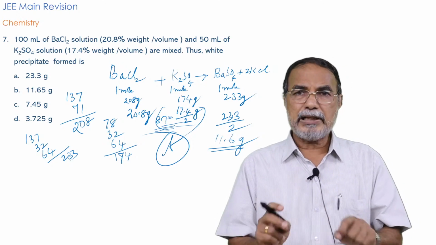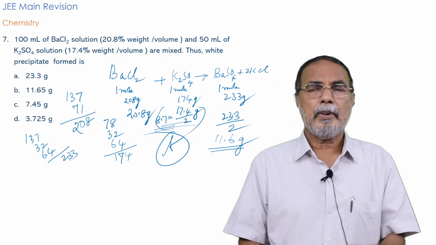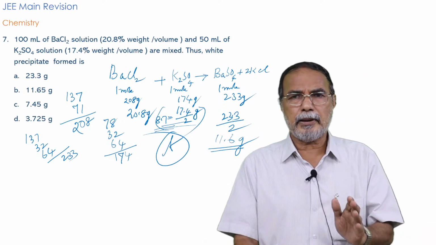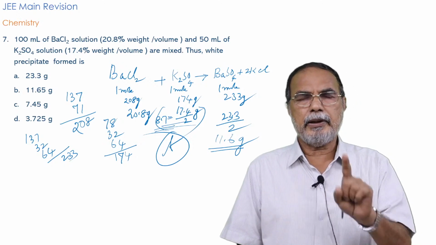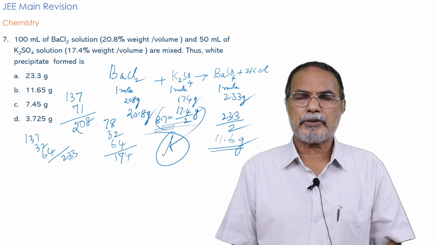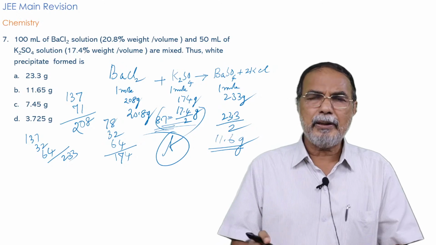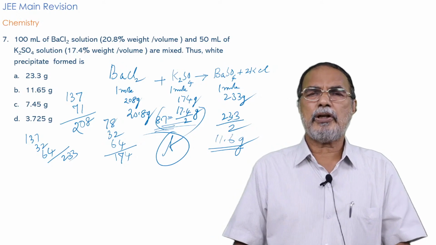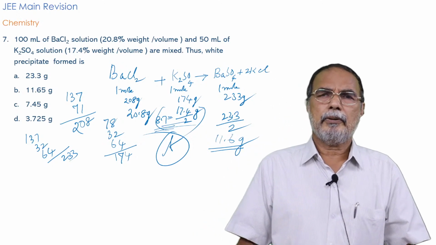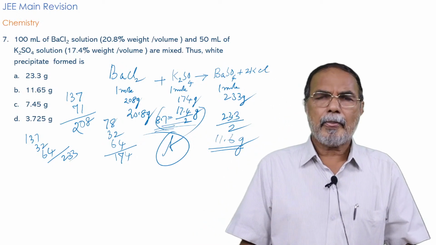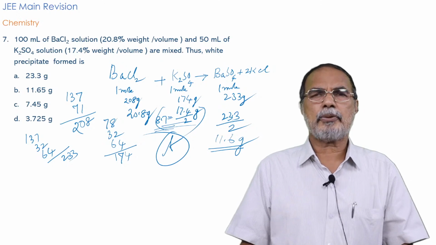The atomic weights are not given in the problem, but I tell you, for problems of this type, at least for barium, they will give you the atomic mass as 137. For chlorine, sulfur, etc., the values will not be given because these values are already very familiar to you students. But for barium, some students may not be knowing.